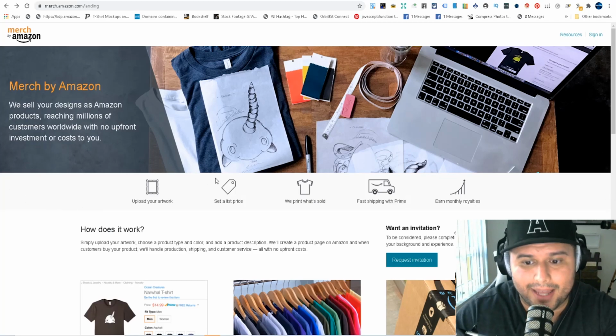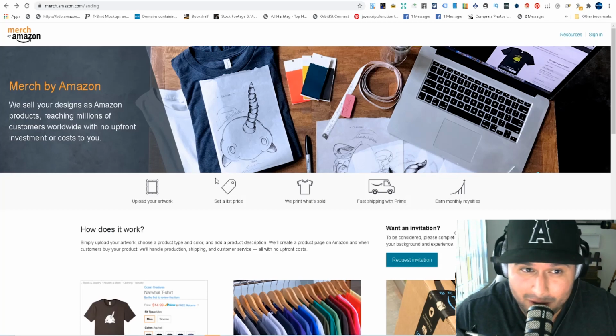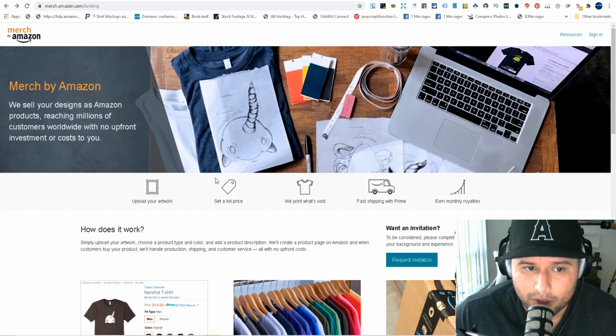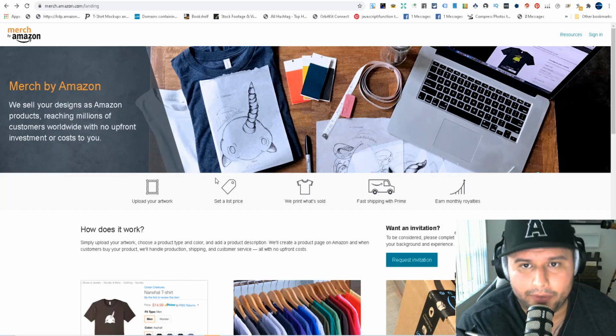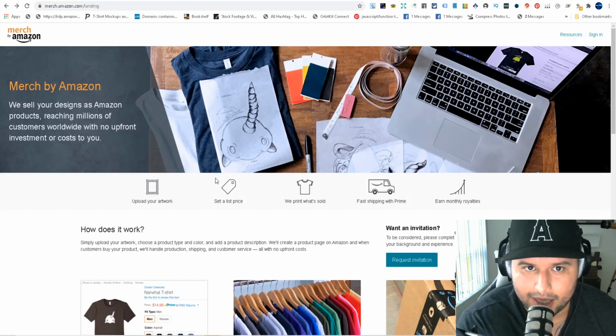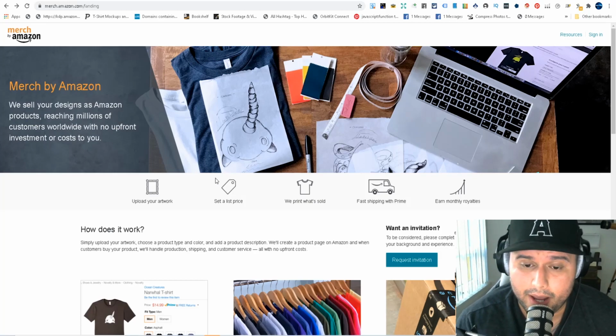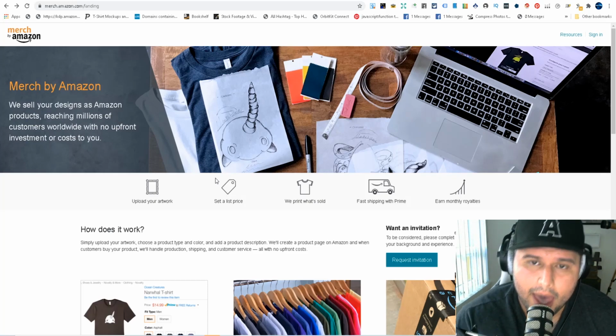Literally, there's no startup cost, okay? I'm going to show you how to do some of the research to get started and make your first sales. But the design part, you have to learn that on your own, of course. That's going to take a little bit of learning, but the research part is just as important as the design part, right? Because the goal is to create something that customers are searching for on Amazon, and it makes it so much easier for you to make your first sale.